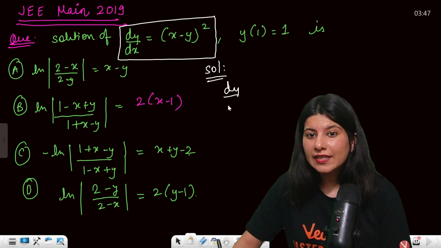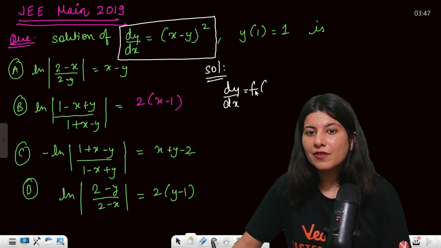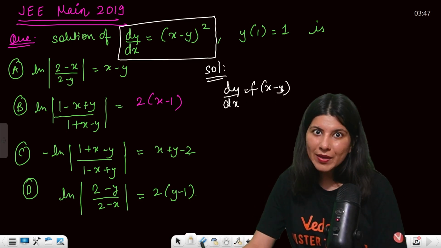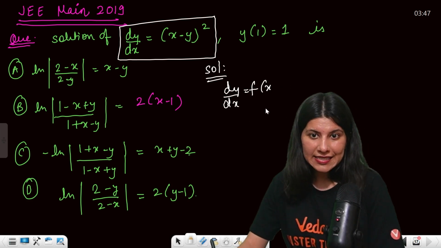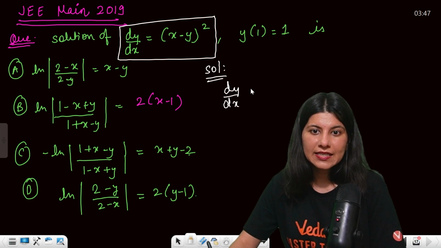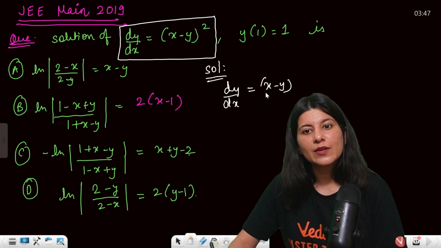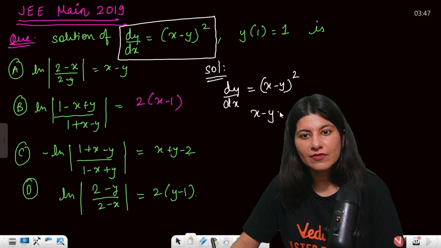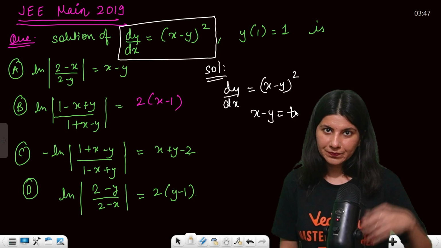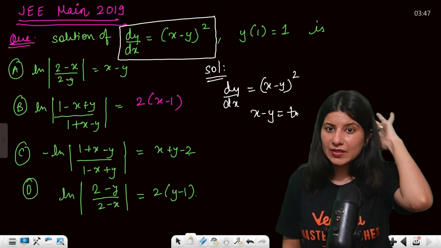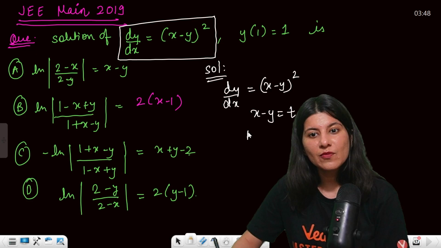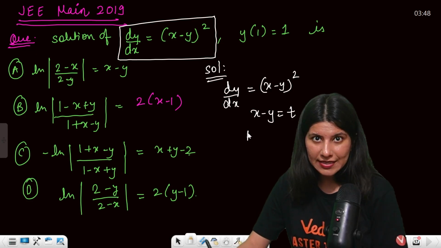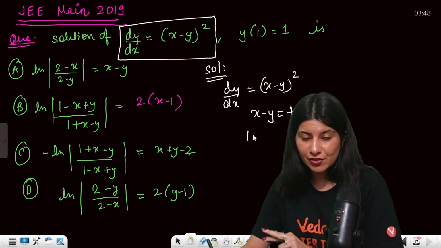dy by dx, can you see, is a function of x minus y. X minus y is a straight line or a linear function. So now, since dy by dx is (x minus y) whole square, here x minus y will be equal to t. Now if you differentiate this, x becomes 1. So if you have substituted this as t, now differentiate it.